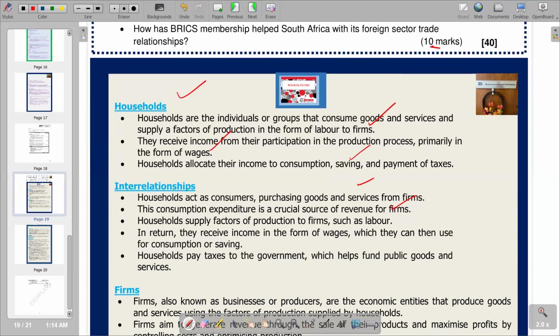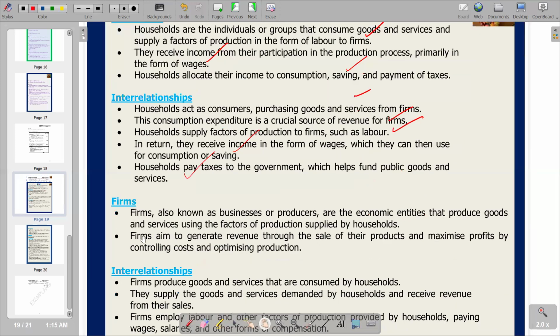So we are seeing that now it's going as a money flow to the firms, and at this point, in the form of revenue, which helps fund public goods and services. So this is the last point that we have. So basically, on the relationship section, we are just trying to see how it is connected. So we go to the next participant, which is firms.